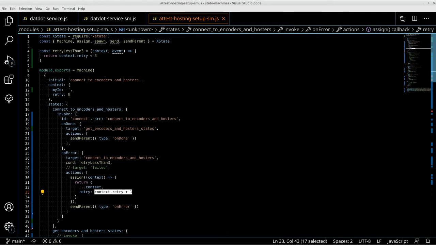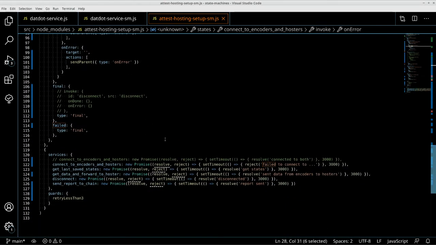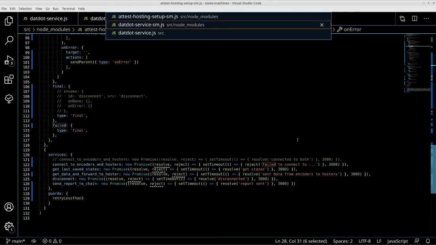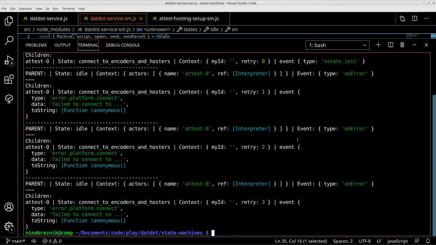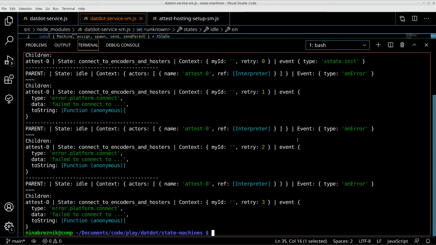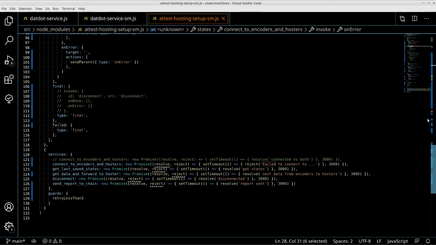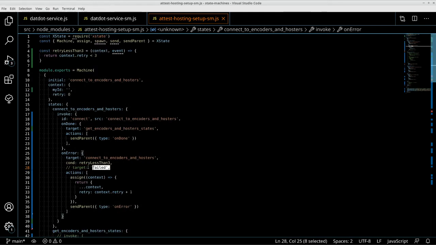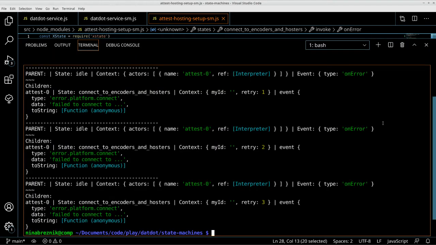And then the next time, we always check if it's already 3, because we don't want to repeat this forever. We just want to do this 3 times. And if not, we want to transition into another state, failed, which is basically the last state. The thing is that if we don't set this final state, if we run this with the final state commented out, so we're just retrying 3 times, this works.